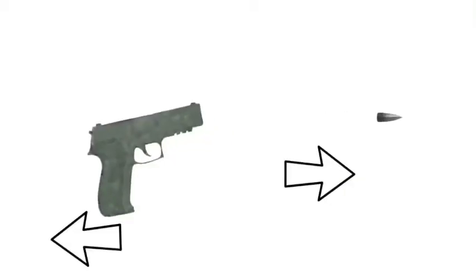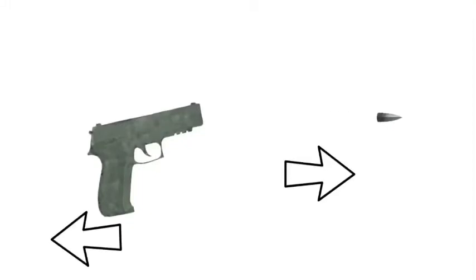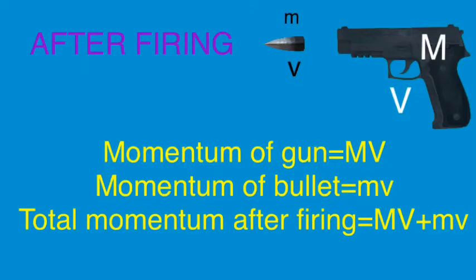During firing, the gun recoils, that is, the gun moves in a direction opposite to that of the bullet. After firing, let small v be the velocity of the bullet and capital V be the recoil velocity of the gun. So, let us first find out the momentum of gun and bullet after firing.